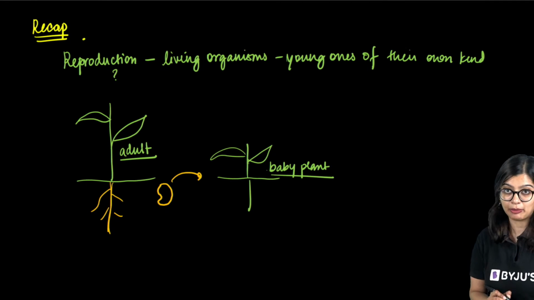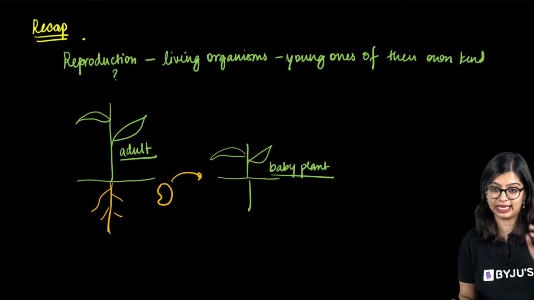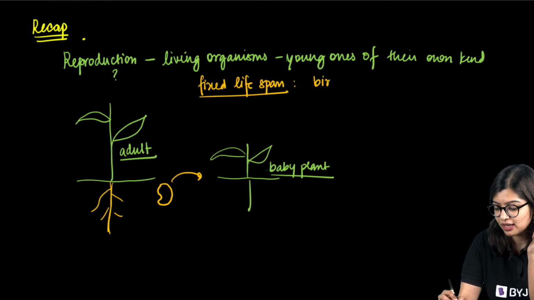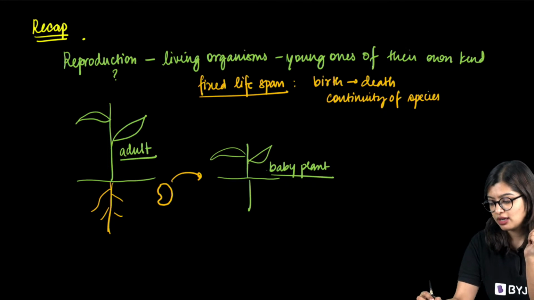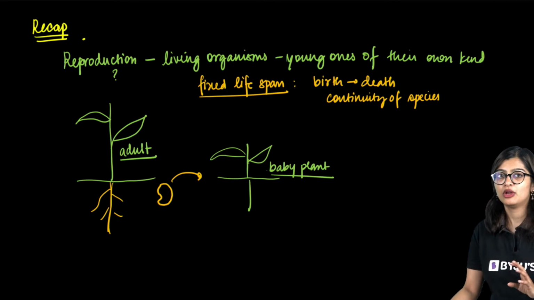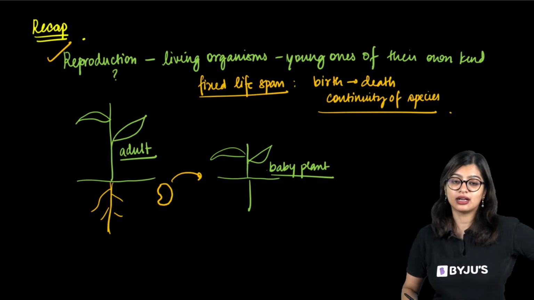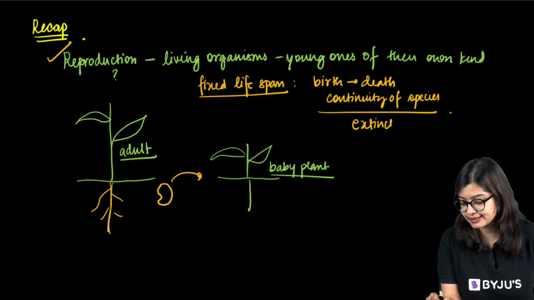Now, why do organisms reproduce? Because every living organism, let's take the plant, let's take us human beings, all have a fixed lifespan. That means that they have a fixed period between birth and death, which is why, in order to ensure continuity of species, 100 years, 200 years, 500 years later also we should find the same organism. But how do we find that? With the help of reproduction. So that is what we mean by continuity of species, so that they do not go extinct.